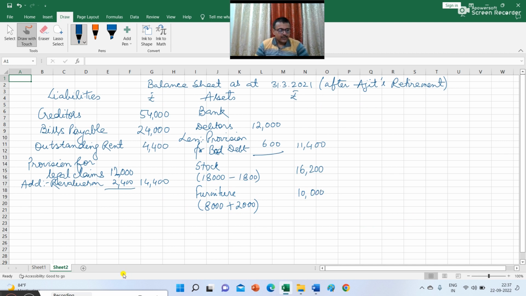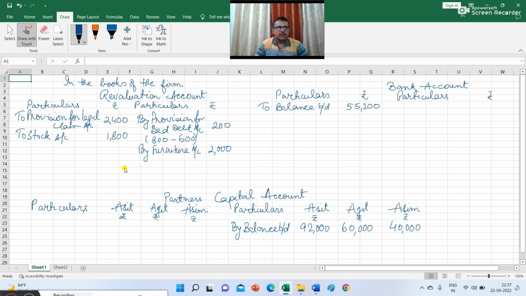And the last item is the premises, and the value of premises will be increased by 5%. So premises account debit to revaluation, this is the journal entry that you need to pass. So by premises account, so 5% of rupees 1,94,000 is 9,700.